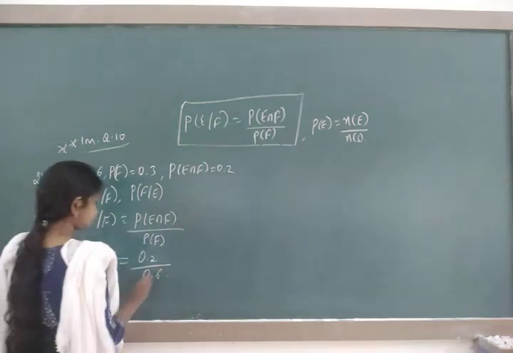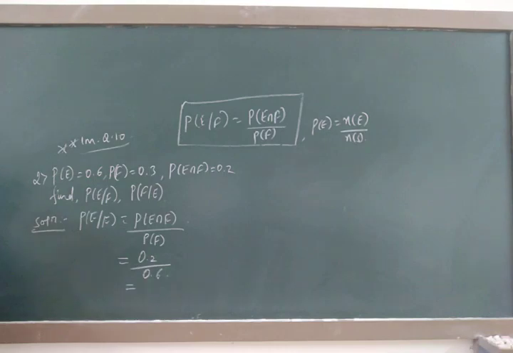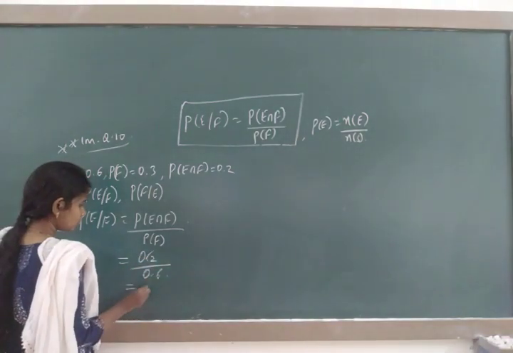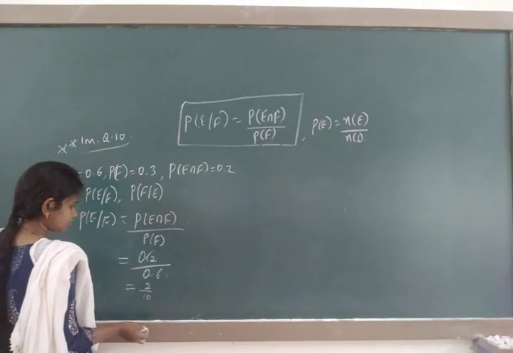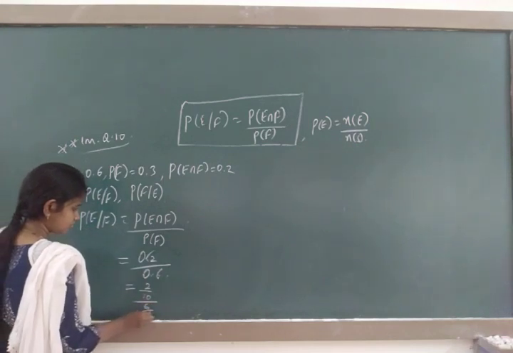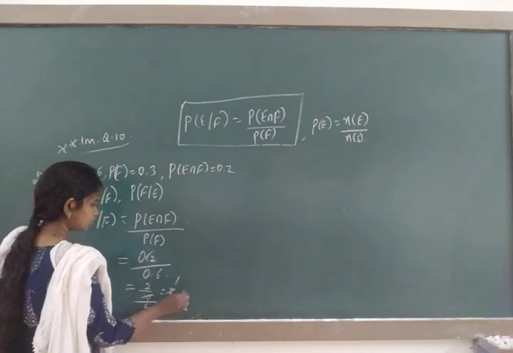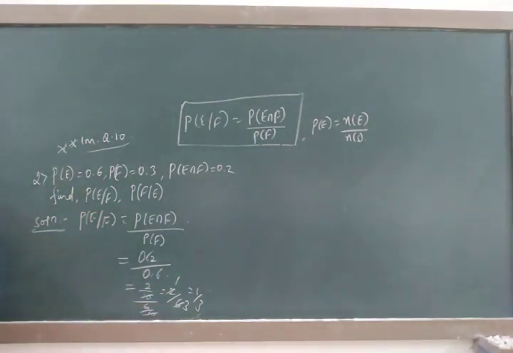You just remove the decimals. You are going to get 2 by 10, 2 by 6, 1 by 10.